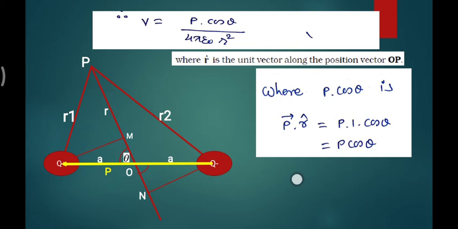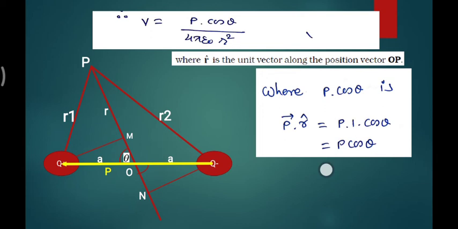How can I write it in terms of a dot product, in terms of cos? The magnitude of the unit vector is 1, and the dot product reduces to P cos theta. So P cos theta, from the vector point of view, I can write as the dipole moment vector P dot r cap.